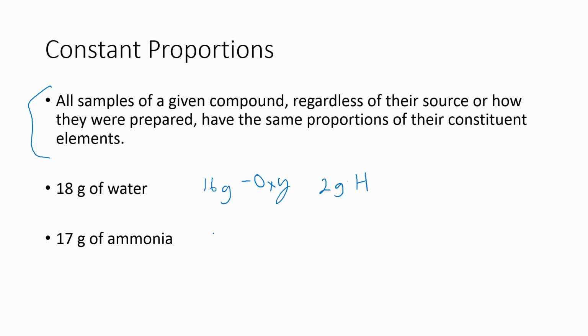And if we had ammonia, for instance, a chemical that had all the properties of ammonia, so we know that's what it is, we're always going to find that we have 14 grams of nitrogen and 3 grams of hydrogen. For every 17 gram sample of ammonia we get, no matter where it is in the world, no matter how we made it in the first place, we have these ratios of the two elements that make up that compound. That's what it means by constituent elements.